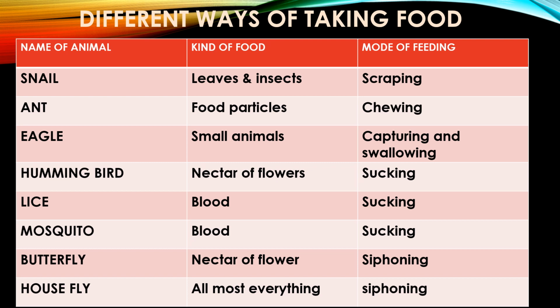We tabulated the name of the animal, the kind of food it requires, and the mode of feeding in that particular animal. So here we had discussed snail, ant, eagle, hummingbird, lice, mosquito, butterfly, housefly, and their kind of food and the mode of feeding.